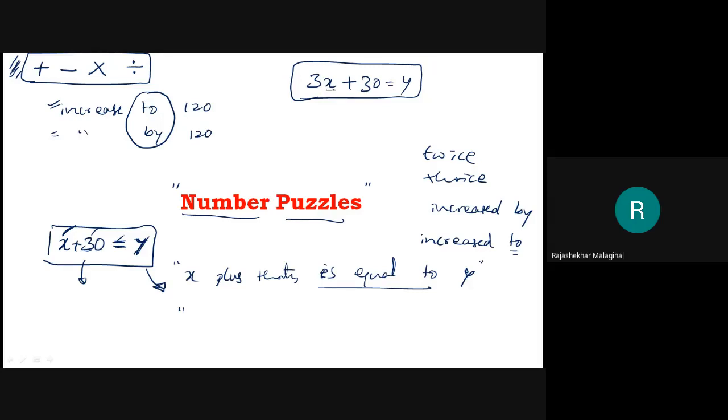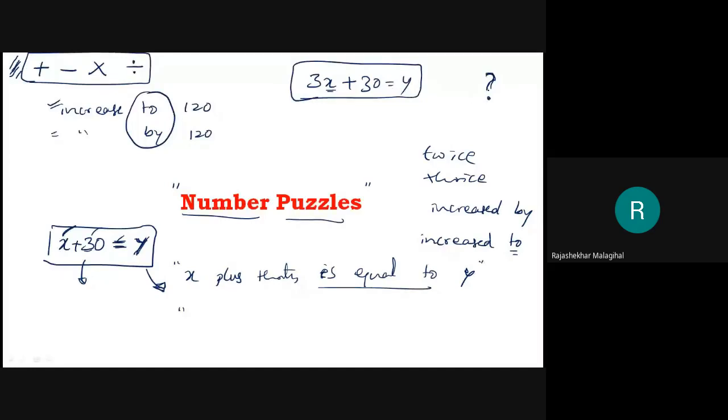X is a number. Sir, if some number is multiplied by 3 and added by 30, then it becomes another number. That is also a good thing. Can you make it shorter? A number is multiplied by 3 and added 30, then that becomes y. That is the correct one.